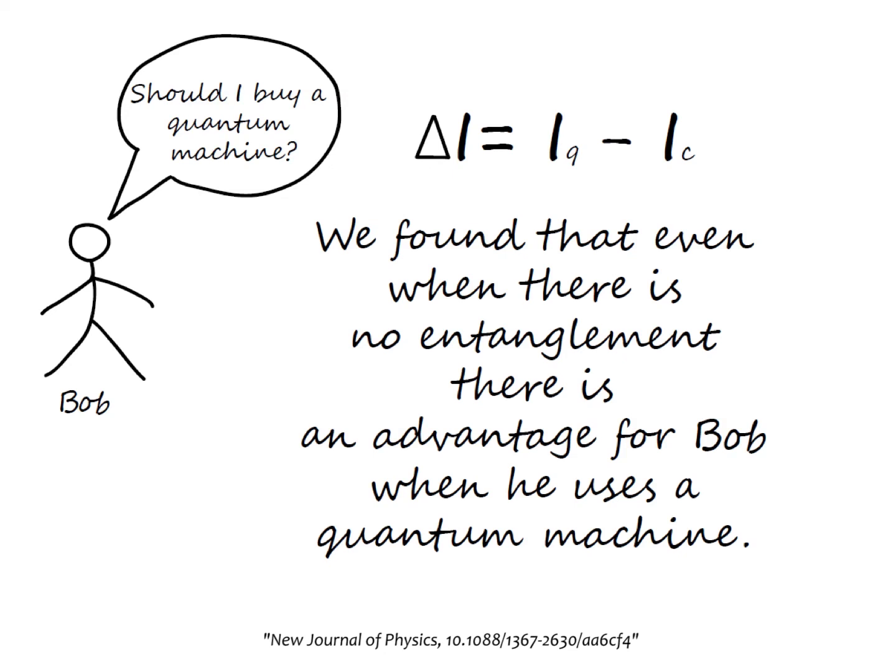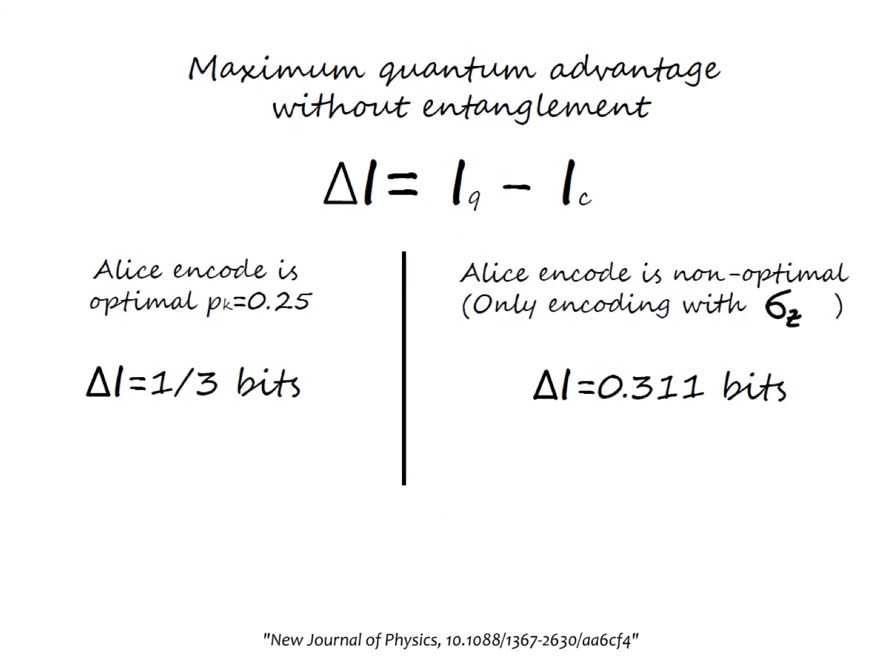When Alice encodes the bits by applying the 4 unitary operations with the same probability, the encoding is called optimal. In this encoding, she has to implement the 3 Pauli matrices. We found that in the absence of entanglement, the maximal advantage that Bob can obtain when the encoding is done optimally is 1/3 bits. We also found that when Alice encodes only using sigma c, Bob can obtain a similar advantage of 0.3111 bits.